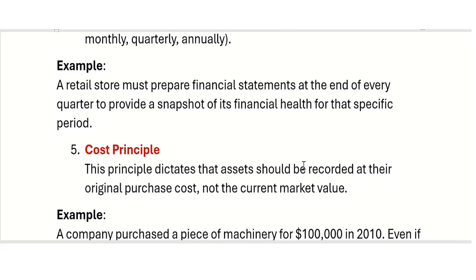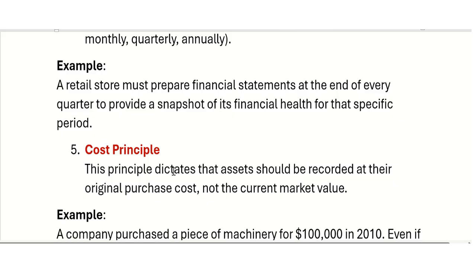Sometimes this may be more than a year, sometimes it may be less than a year. But once you decide the particular date, it will remain exactly the same date for the upcoming years. And this happens in the case of corporations or any business. It is known as a fiscal period.